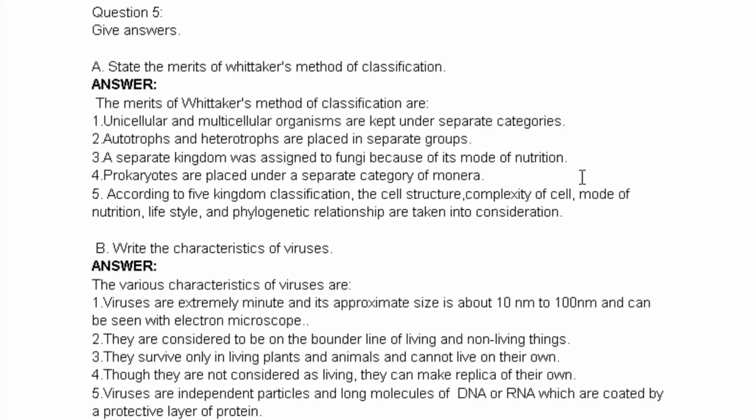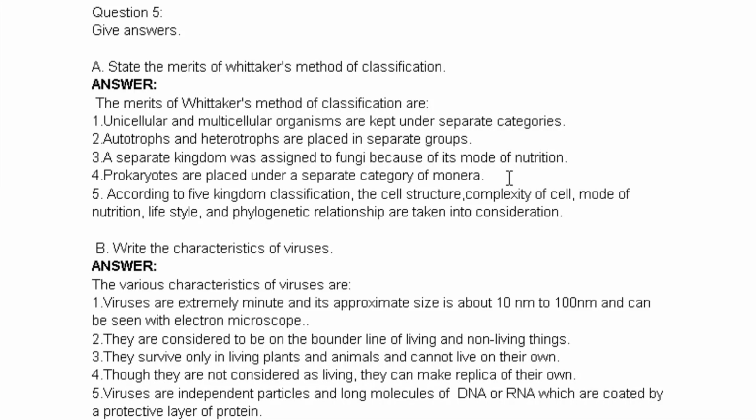Now students, we knew that there were autotrophs and heterotrophs. These two had different groups. But now fungi does not fit in both the groups. Why? Because fungi is an organism which depends on decaying organic matter. It does not depend on living organisms, and it does not prepare its own food. But it depends on decaying organic matter. That means the organisms or animals which are dead. It depends for nutrition on them. That is why a separate kingdom for fungi was made, because it was totally different than the autotrophs and the heterotrophs. The fourth merit was prokaryotes are placed under a separate category of Monera.